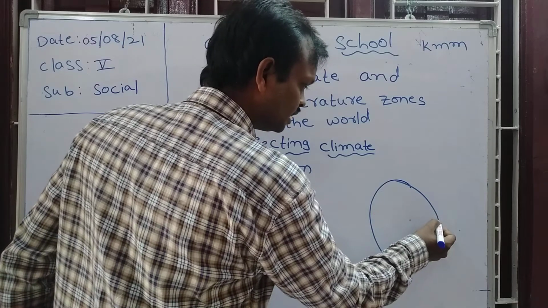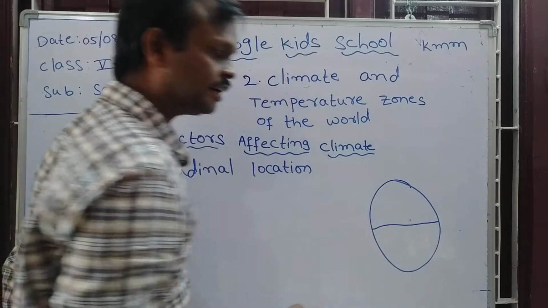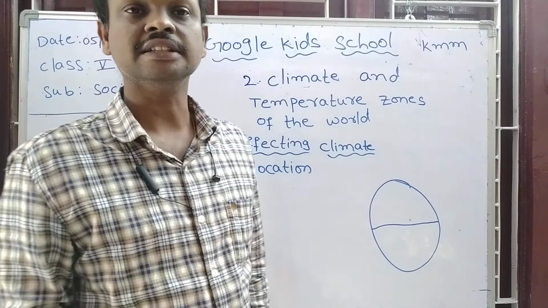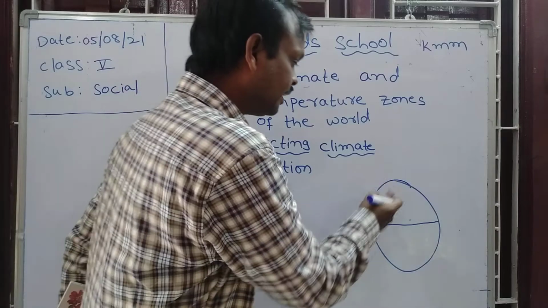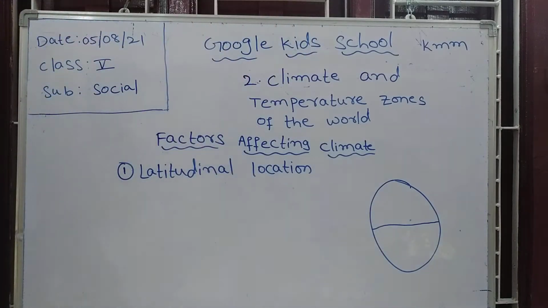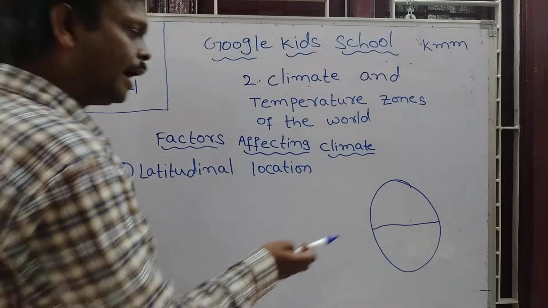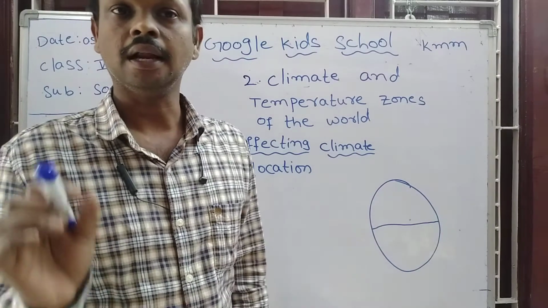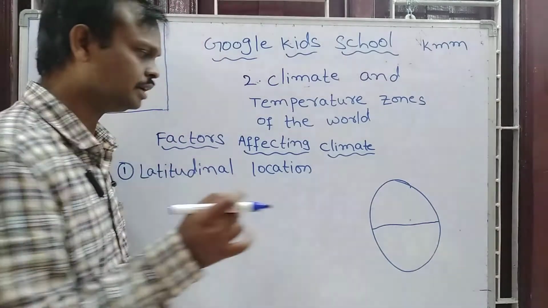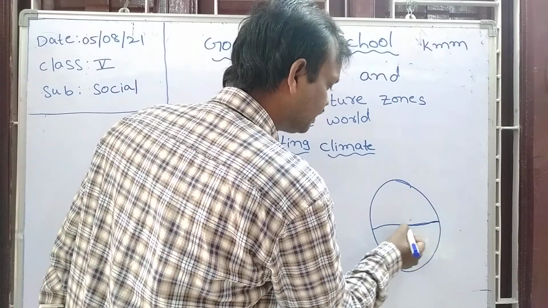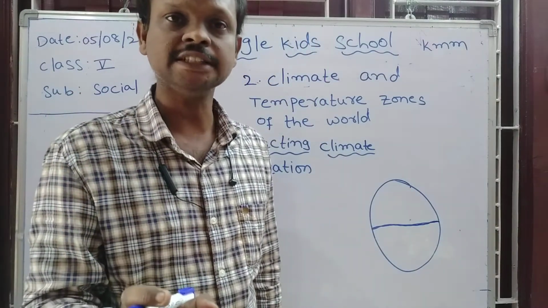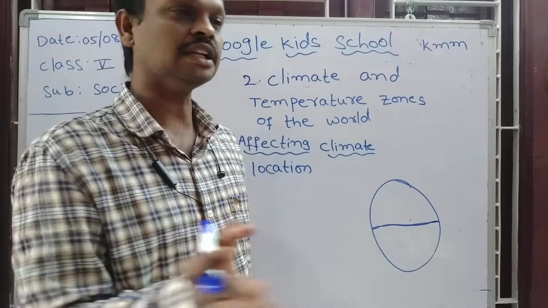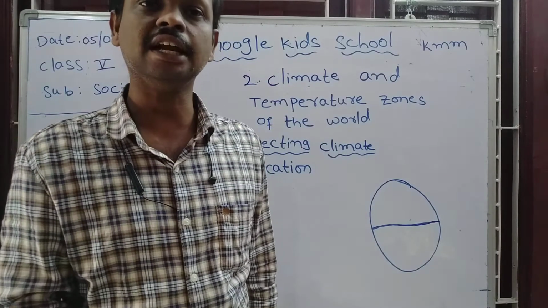This is the equator, which is also one of the latitudes. Equator means the line that divides the earth into two halves. The longest latitude is called the equator. This equator divides the earth into two halves. One is the northern hemisphere and the other one is the southern hemisphere.